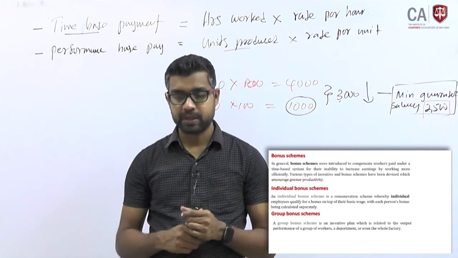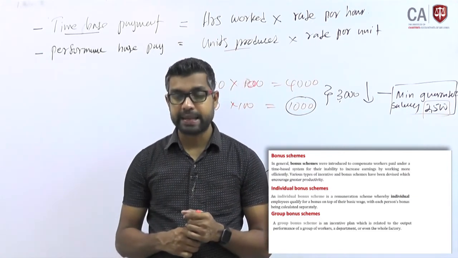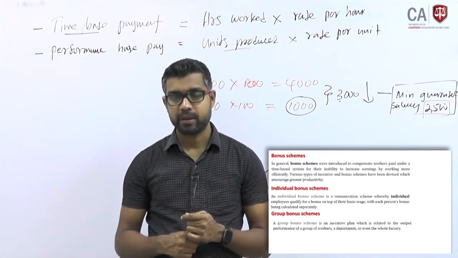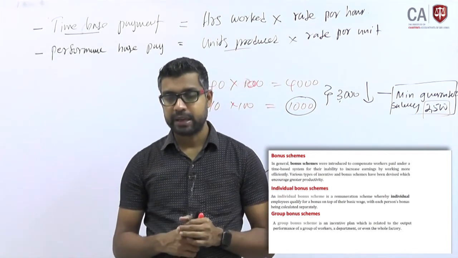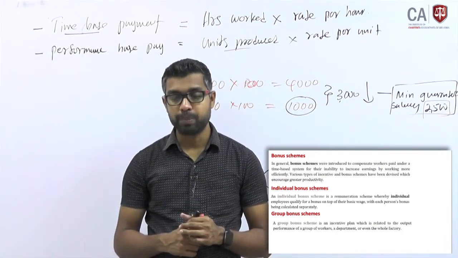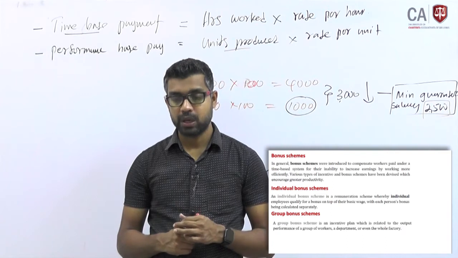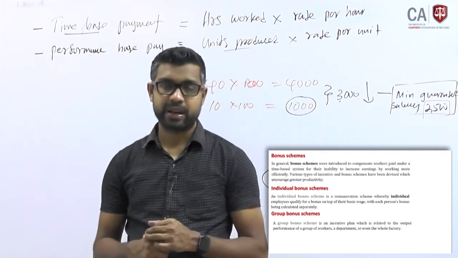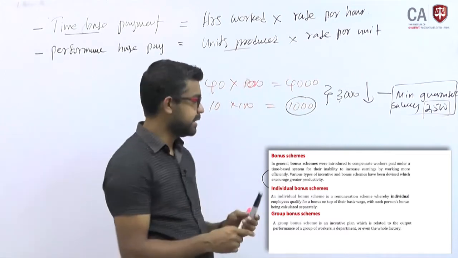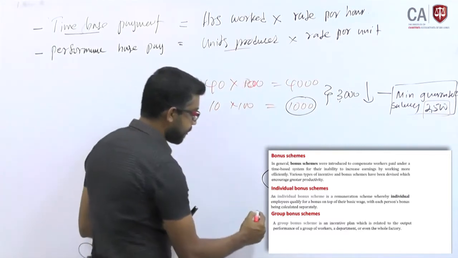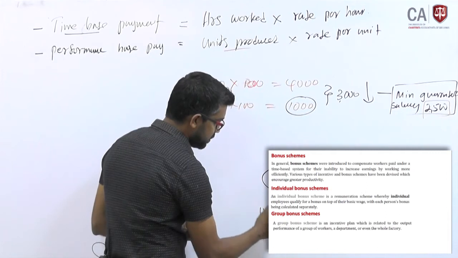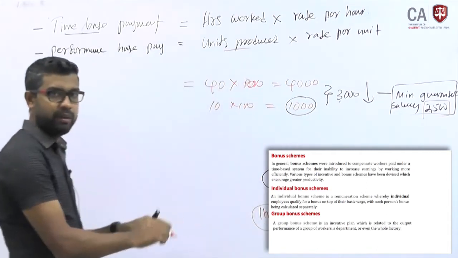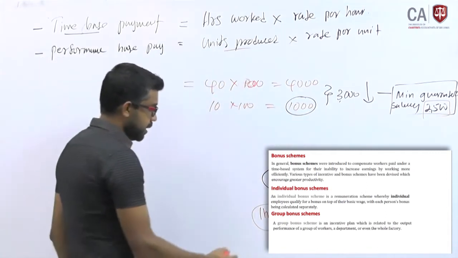Group bonus schemes. The group bonus scheme is an incentive plan related to the output performance of a group of workers, a department, even a whole factory. Sometimes, let us say your target profit is 1 million. This factory should achieve a profit of 1 million.